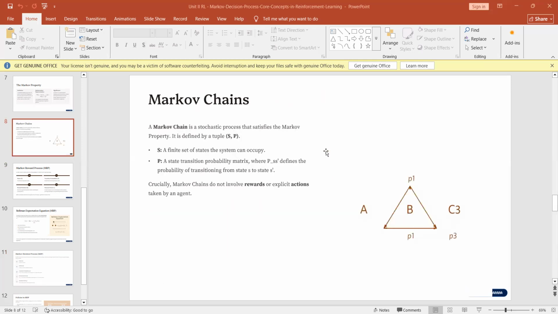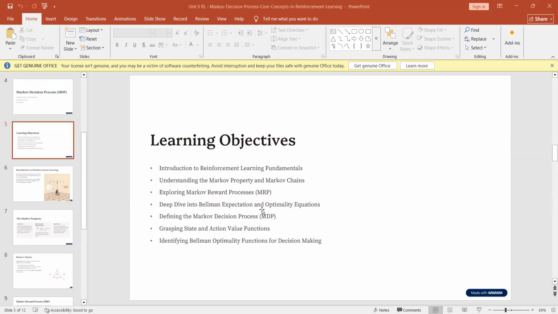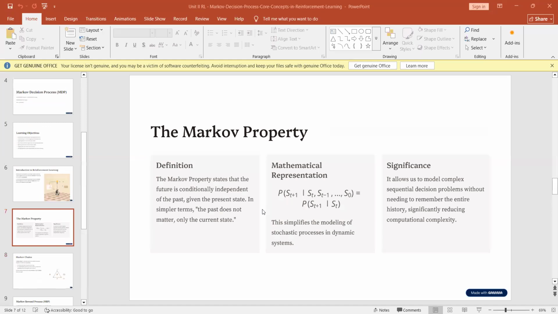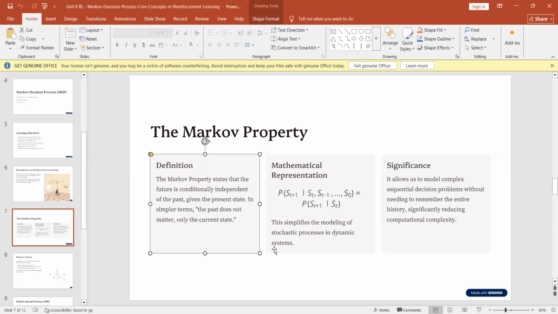When we calculate the next state, we consider the present state. So we have been taking this lecture series where the Markov property says the future is conditionally independent of the past. Okay, so whatever we predict ahead is only on the basis of the current state. That is called the Markov property.